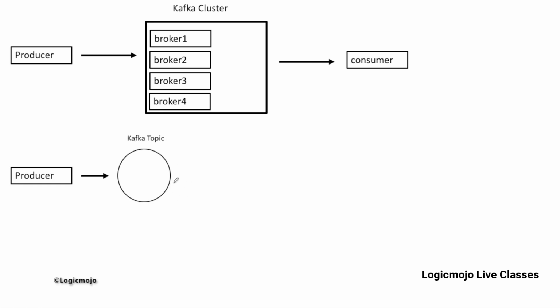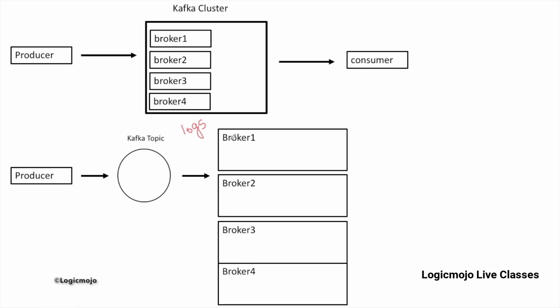This Kafka topic can be very huge. Let's say we have distributed logs from different machines. It can be a huge list of database records in the case of sharding. It can be anything. And this Kafka topic is distributed among the different brokers. As we have already discussed, this Kafka topic can be very huge, so generally we break up the Kafka topic into different partitions.